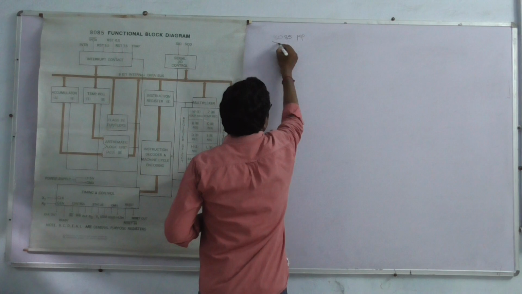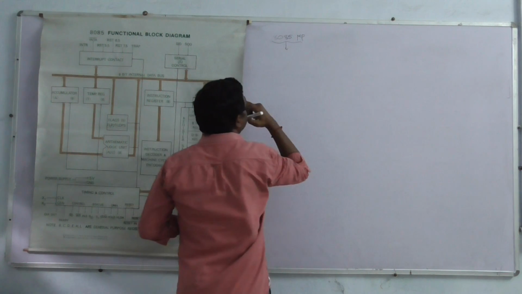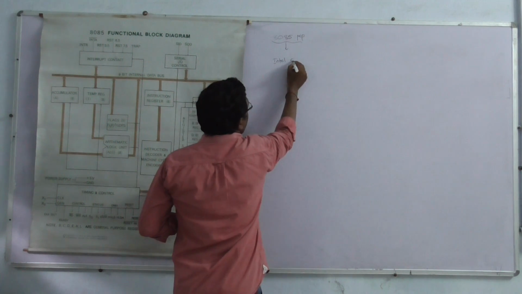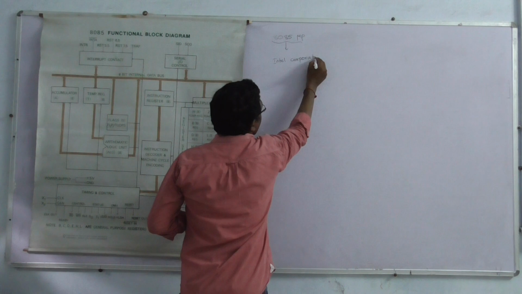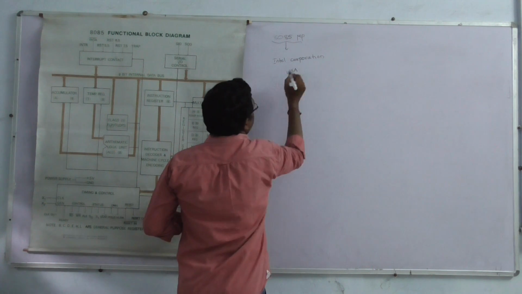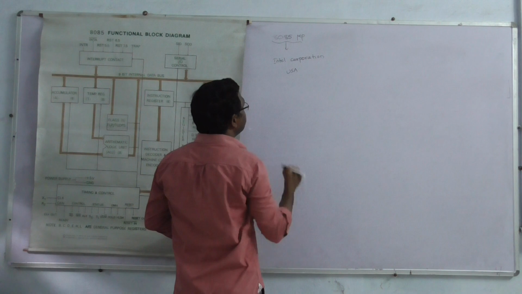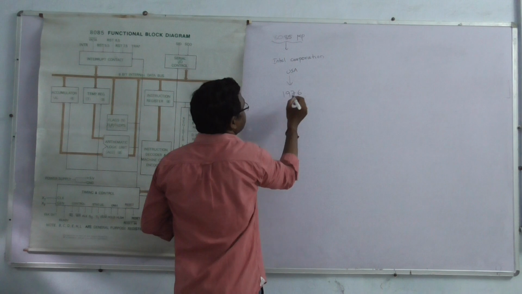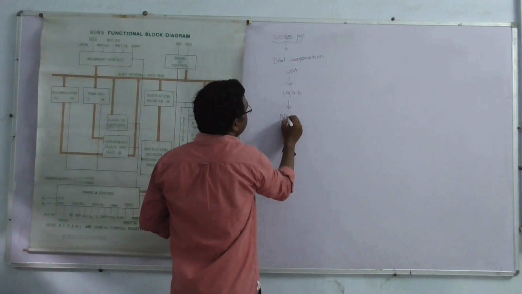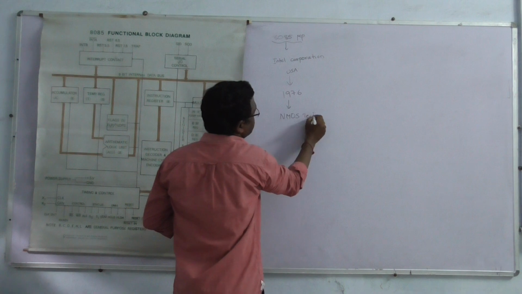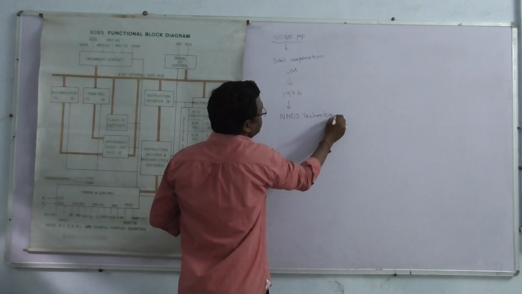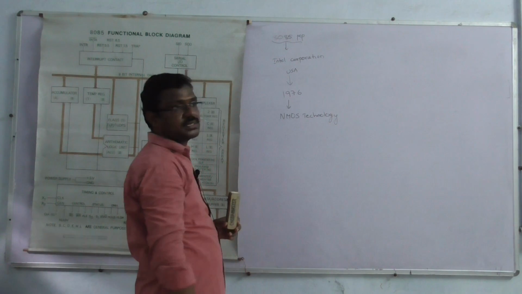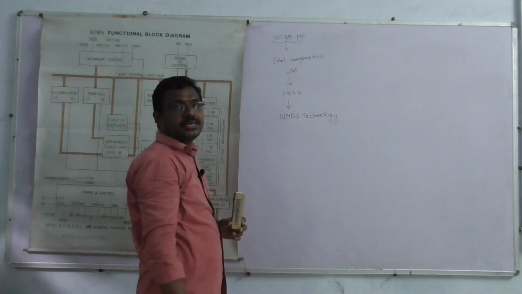The 8085 microprocessor is designed by Intel Corporation of USA in 1976 by using NMOS technology.